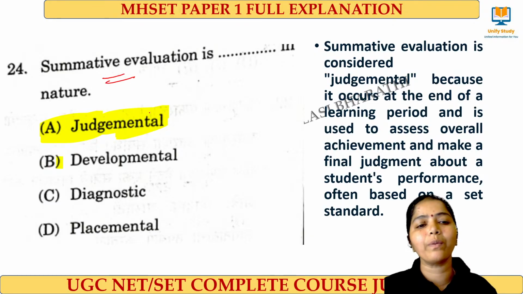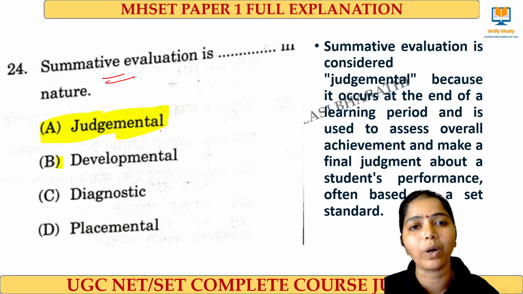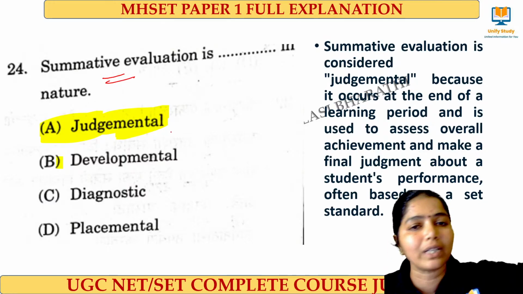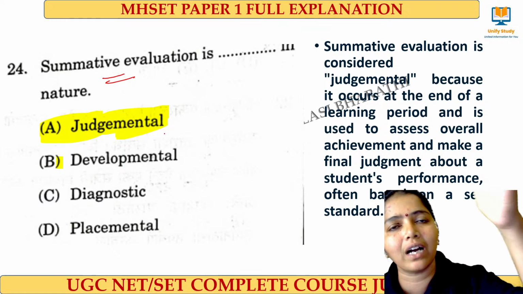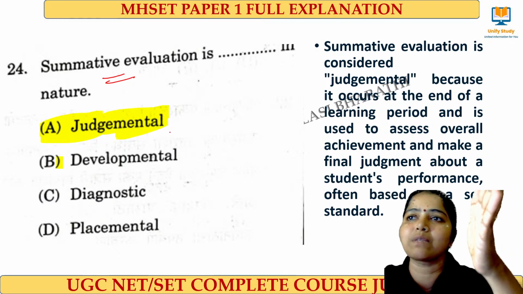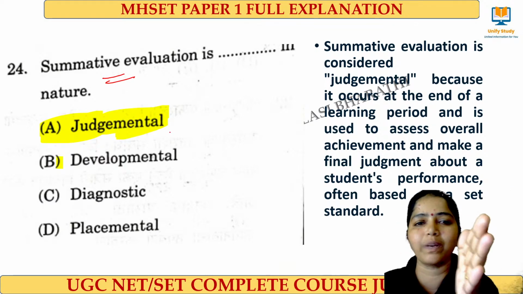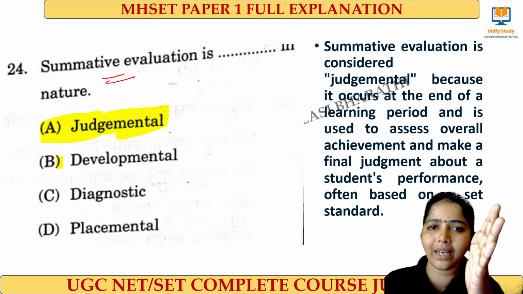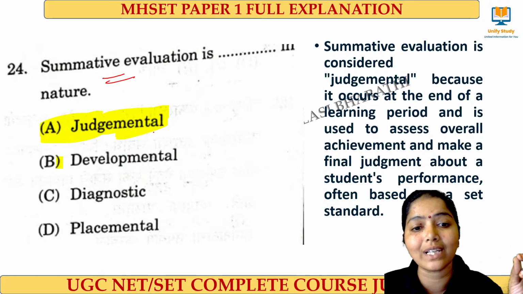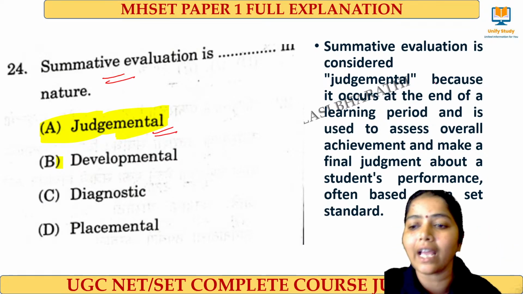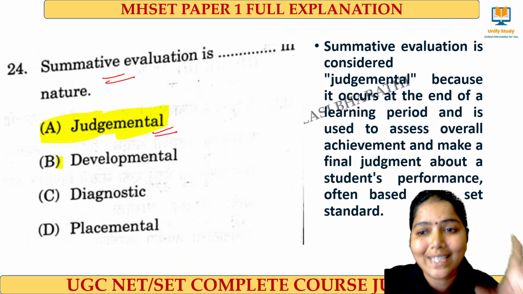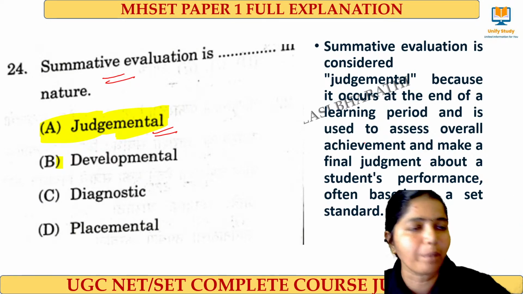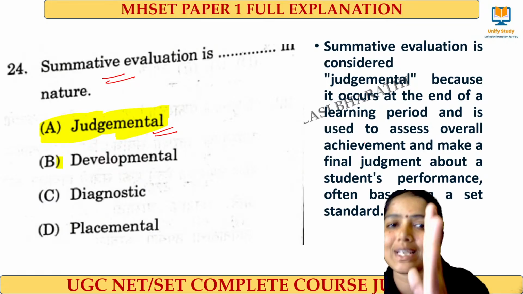Next one: summative evaluation is dash in nature. Summative means it happens at the end of the semester, right? At the end of the semester, whatever I have learned, an evaluation will be done. It's pass or fail. So I will be making a judgment. Yes, he has learned better, he has got an A grade. He has not learned better, he has got the arrear. You understand? That is what we call judgmental. It occurs at the end of the learning period, used to assess the overall achievement of a student. So it's a final judgment over the period in which the course has been done.